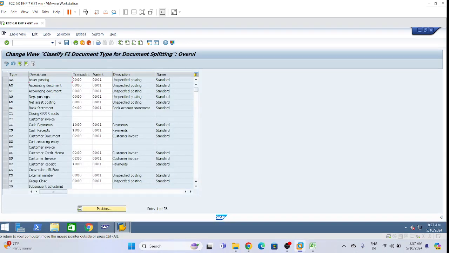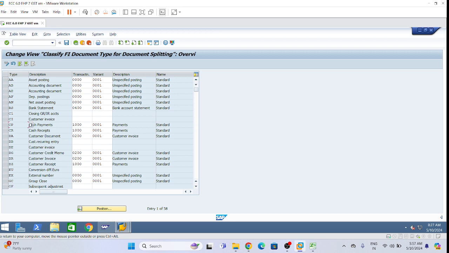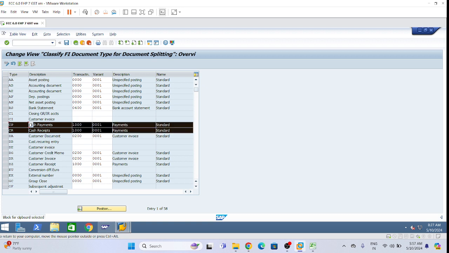So by default, these details are there, please write them down. But if they are not in the system, we need to configure them for CP and CR. Please see the screen and write down for CP and CR: CP cash payment, transaction 1000, variant 0001, description payments, name standard. You can write down these two, CP and CR, because for these two document types we want cash to be treatable.